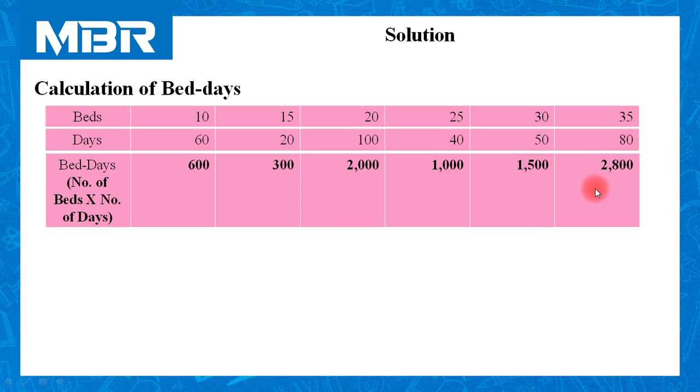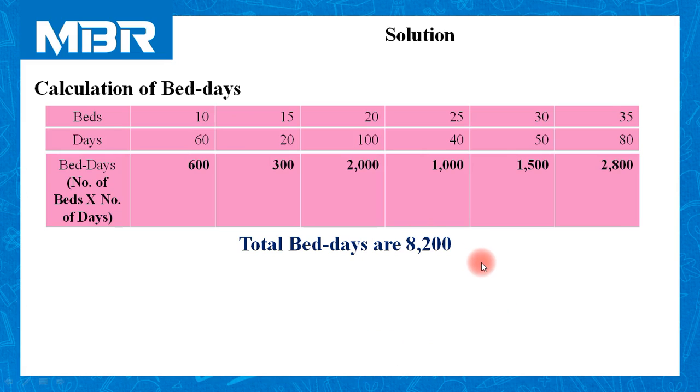So 2800. 600 plus 300 plus 2000 plus 1000 plus 1500 plus 2800. So total bed days for the year 2018-19 are 8200.